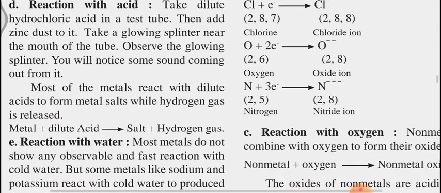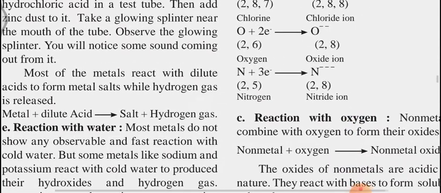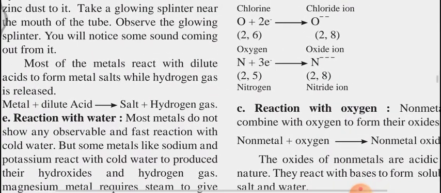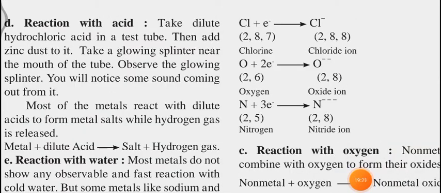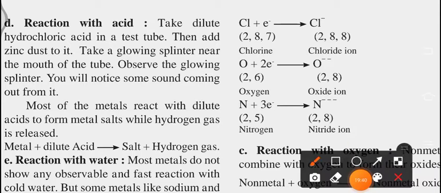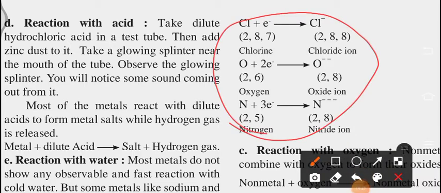Metals lose their electrons to complete their octet, and nonmetals accept electrons. As an example of accepting electrons, I discussed this part previously also with the reaction with acid part. I discussed all these things.